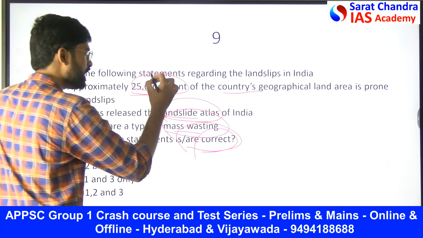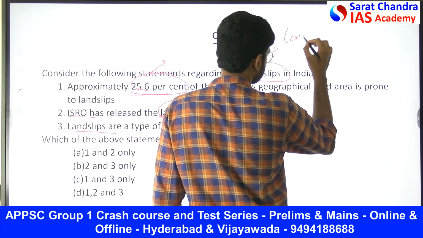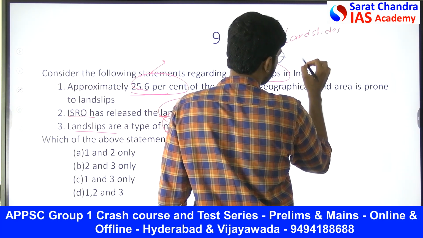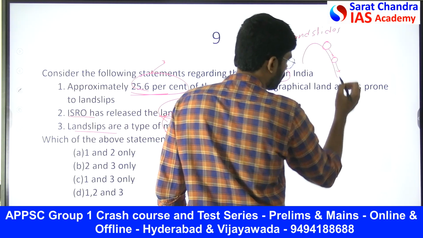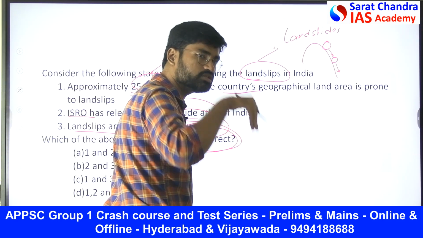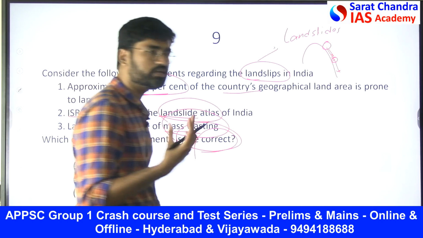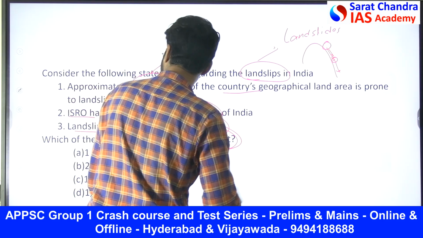Now what are landslips? Landslips are a type of landslide. In a mountainous region, if boulders or rocks continuously fall down from the mountains, the mountain land is slipping. That is why we have given the name landslips.